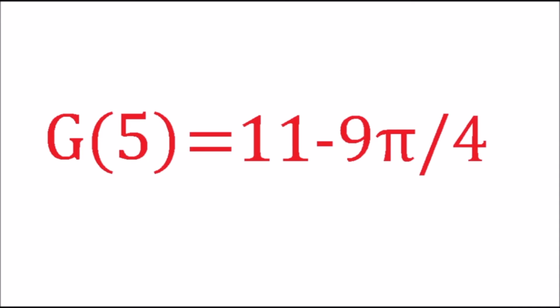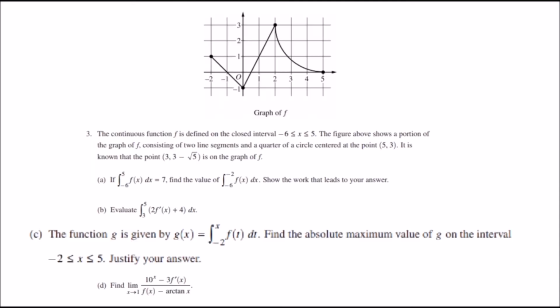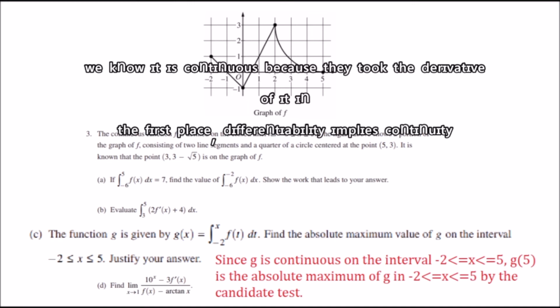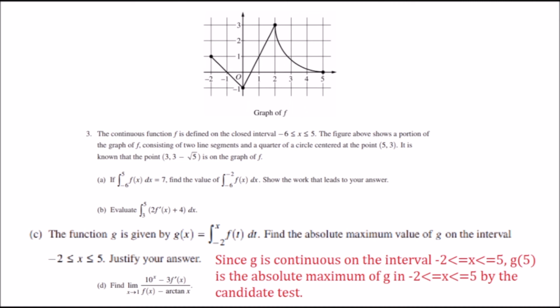The problem is asking for the absolute maximum candidate, and the winner is, drumroll, g of 5, for being the weirdest looking number out of all of them, and yet still larger than the rest. Now we can justify. Since g is continuous on the interval -2 is less than or equal to x is less than or equal to 5, we know it is continuous because we took the derivative of it in the first place. Remember that differentiability implies continuity. g of 5 is the absolute maximum of g on -2 ≤ x ≤ 5.